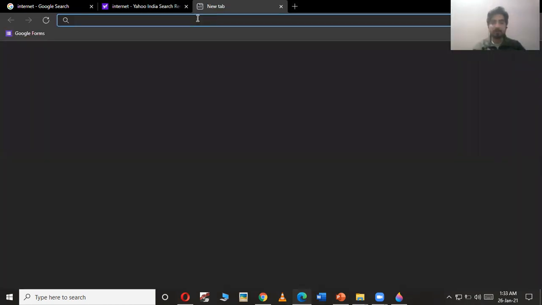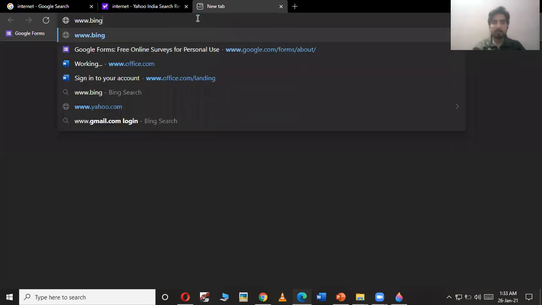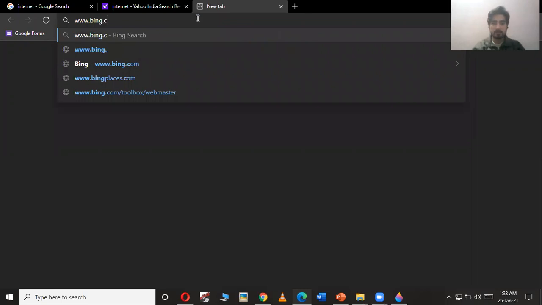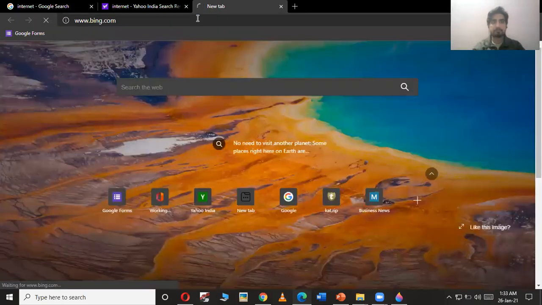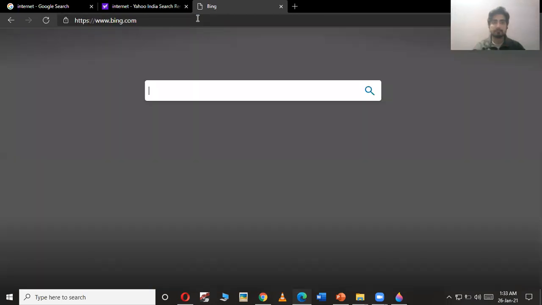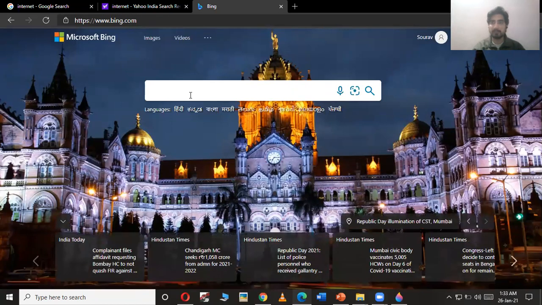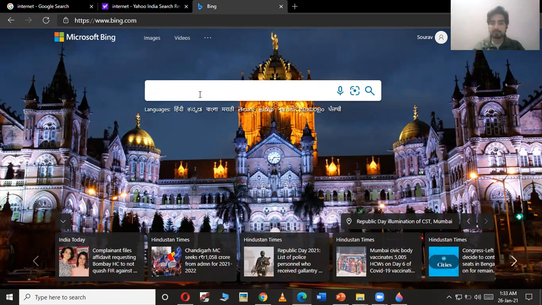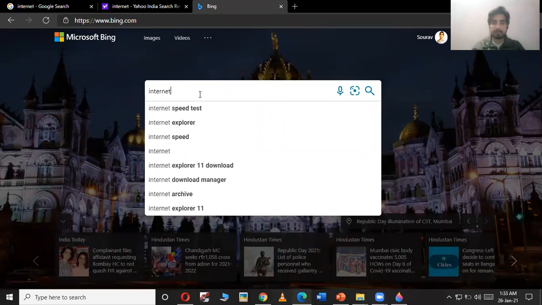The web address of Bing is www.bing.com. So this is the web page of the Microsoft Bing search engine. In this also you can see there is a search bar in which you can type the text related with your search, whatever you want to search on the internet.